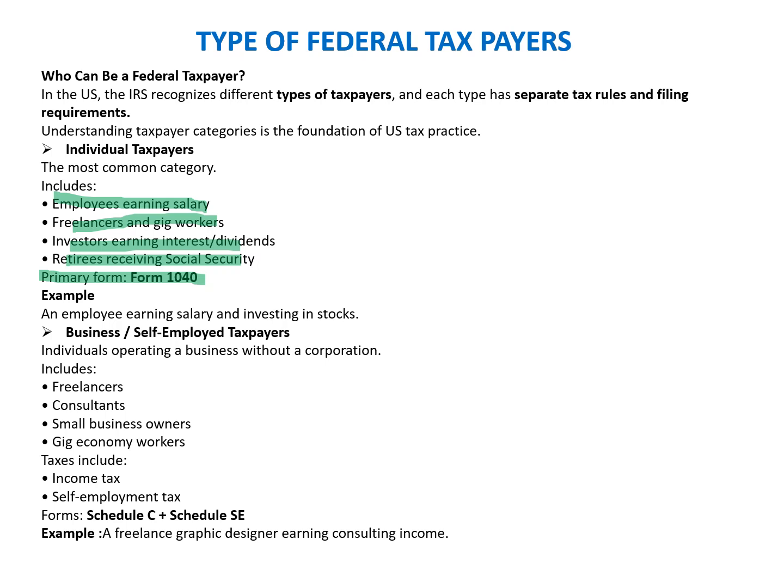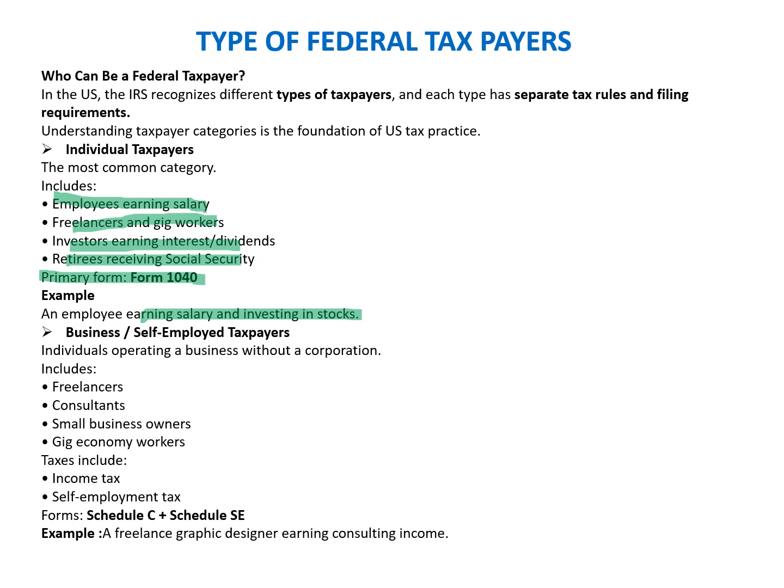This is for those people who earn income, whether through salary or investment income, or receive retirement benefits in the form of social security. There's a limit which we discussed in the last slide, and then they have to file the return. An employee earning salary and investing in stocks needs to file the return.